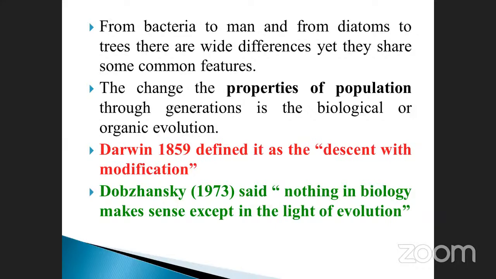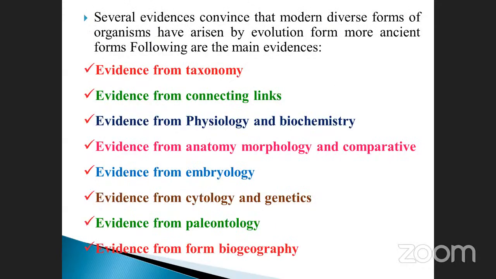Scientists gave their observations. Several evidences convince us that the modern diverse forms of organisms have arisen by evolution from more ancient forms. What are the several evidences? We will see one by one. Following are the main evidences.